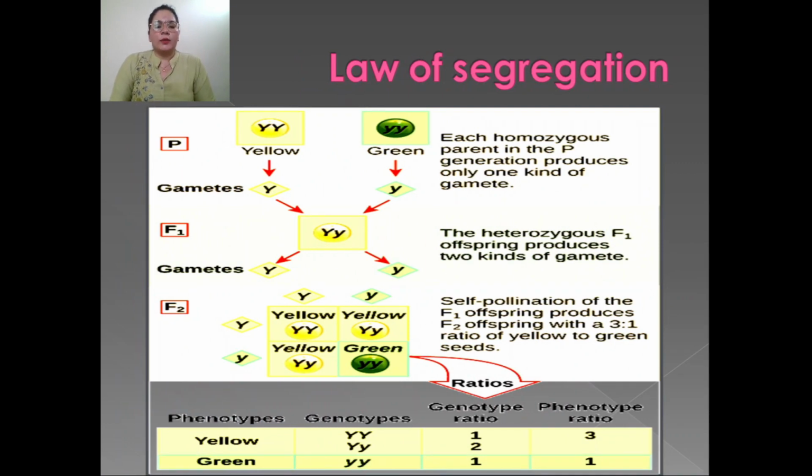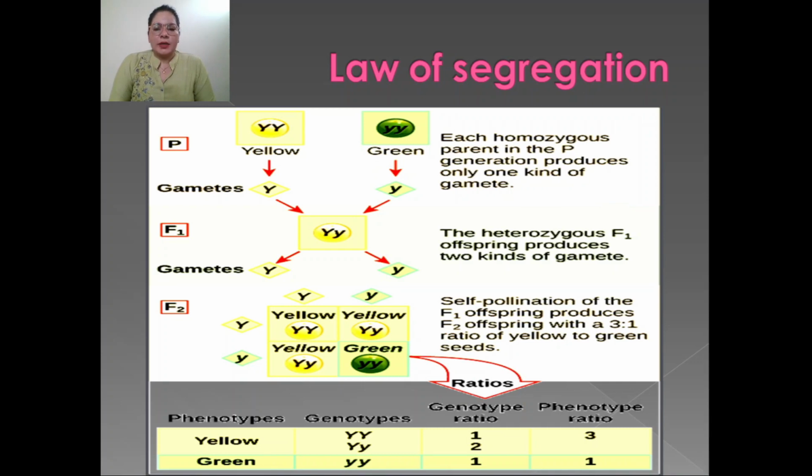We can understand this definition with the help of an example. Here, we take yellow and green seeds. For yellow seeds, there are two genes, capital Y, capital Y, and for green, there is small y.